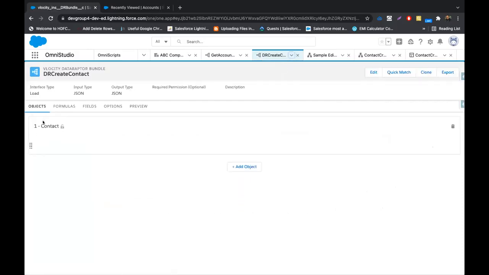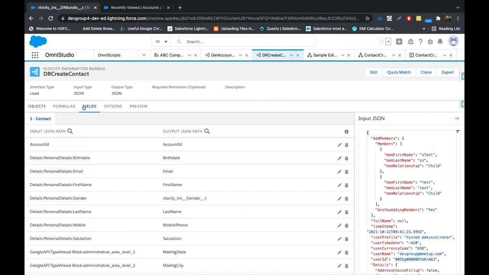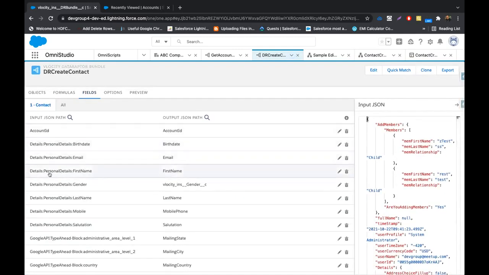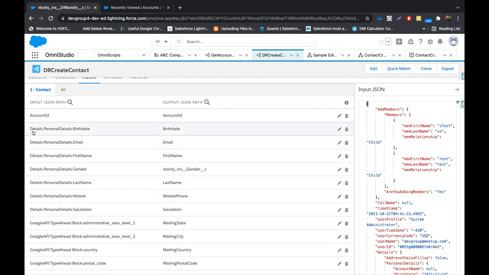So we are planning to store the data inside contact. In fields, if you see, we have these IDs and whatever we have added. So we have details, personal details, and birth date. Why are we using these? If I want to reach the birth date element to get the data, it's inside a block, inside a step. So to reach this element, I'll have to traverse through this step, then this block, and then this element.